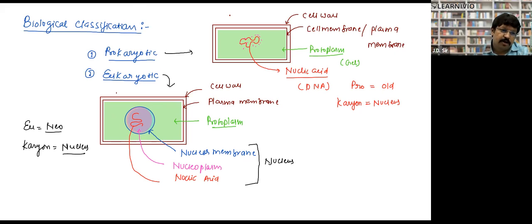Okay. Now I have a question, and I want an answer from all of you. Please tell me: for prokaryotes, we cannot use the term nucleus because a nucleus is not present. Why? Nucleoplasm is absent over there, and the nuclear membrane is absent. So for prokaryotes, we cannot use the nucleus term.